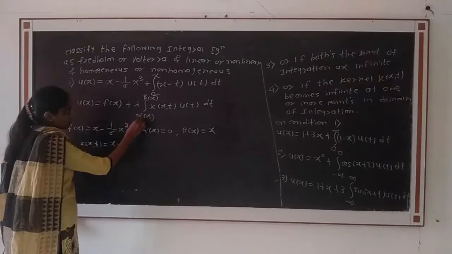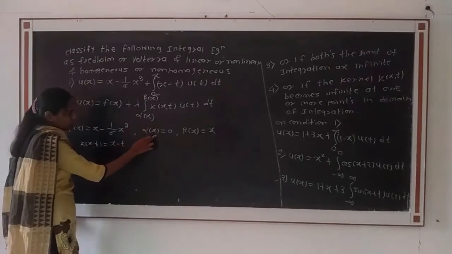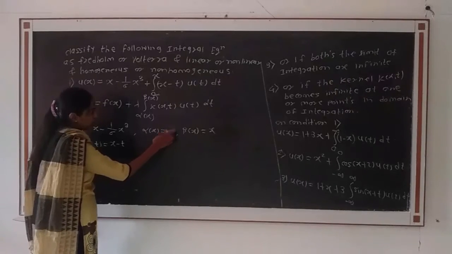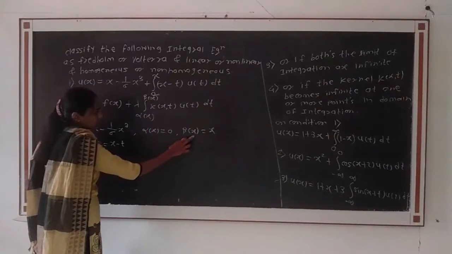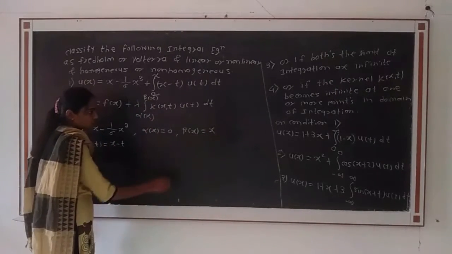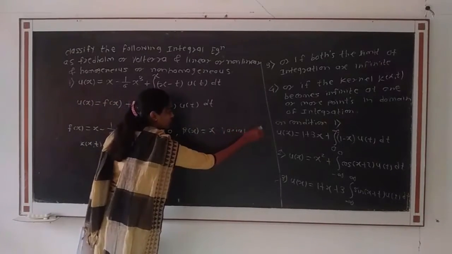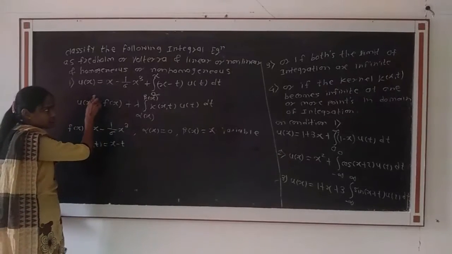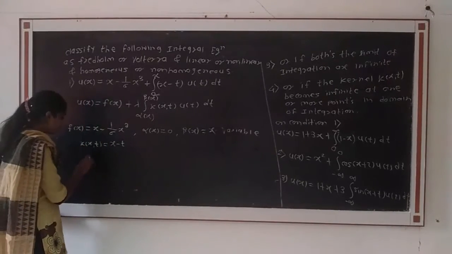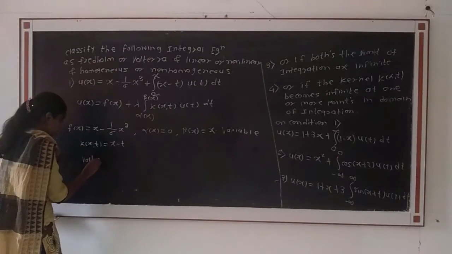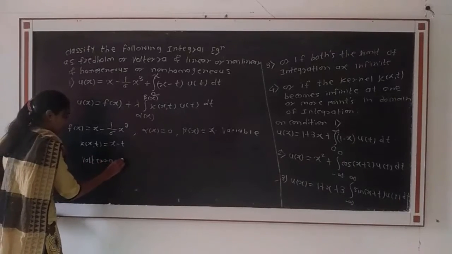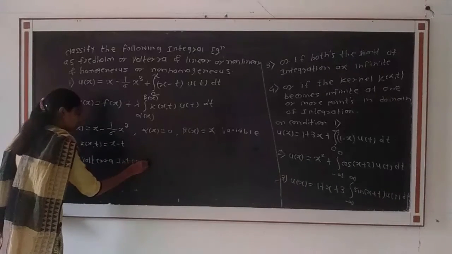If we observe here, the lower limit alpha of x will be 0, that is constant, and the upper limit beta of x will be x, that is variable. Therefore, the given integral equation is of the type Volterra integral equation.